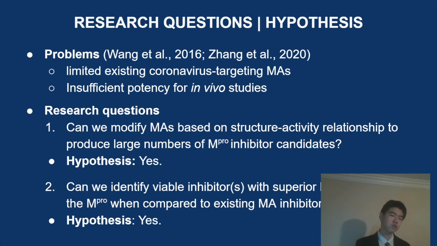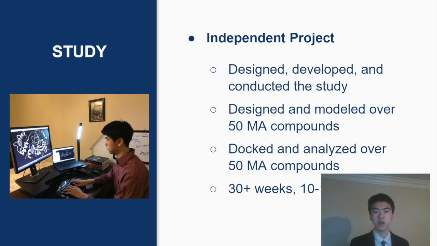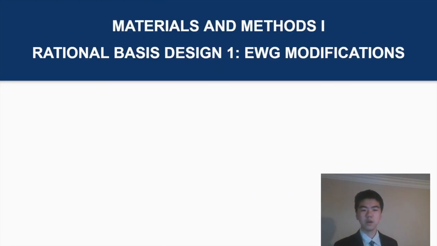And thus the research question: can rational basis design be applied to produce large numbers of Michael acceptor-based main protease inhibitor candidates? I hypothesize yes. And second, from our library of Mpro inhibitor candidates, can we identify viable compounds with superior binding affinity to the SARS-CoV-2 Mpro when compared against existing Michael acceptor inhibitors? Once again, I hypothesize yes. This is an independent study I conducted, developed, and designed. I worked with 56 compounds over the course of 30 plus weeks.